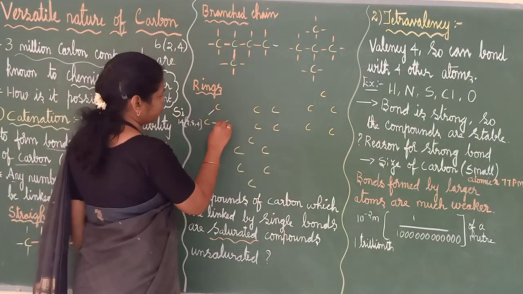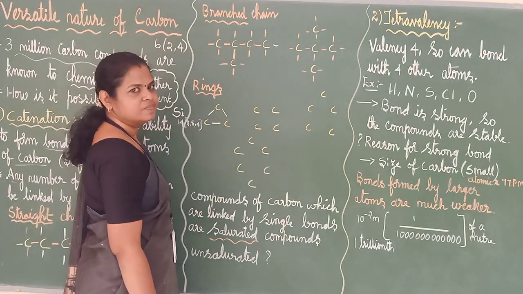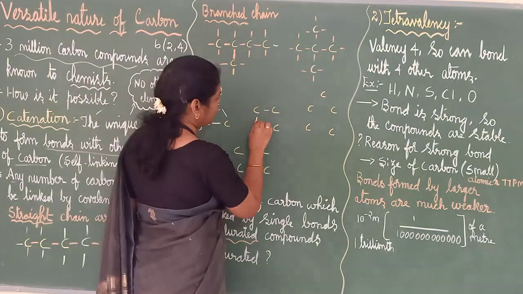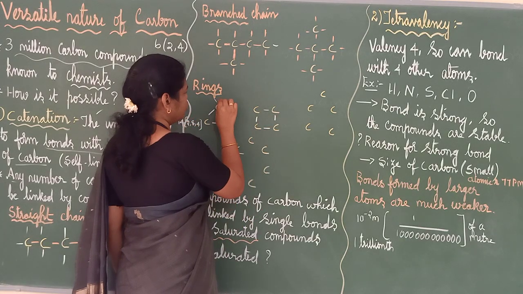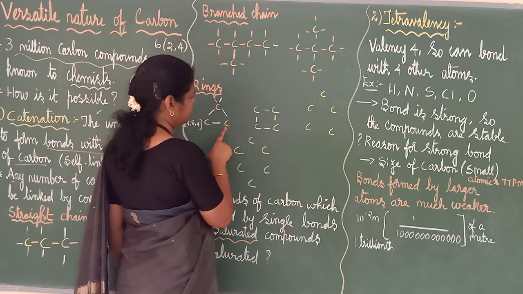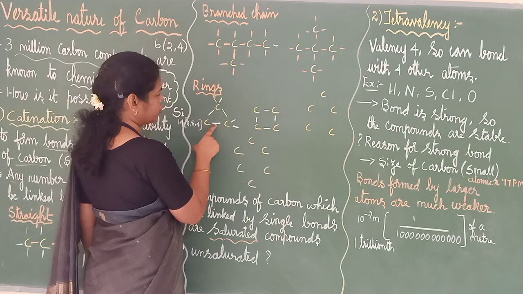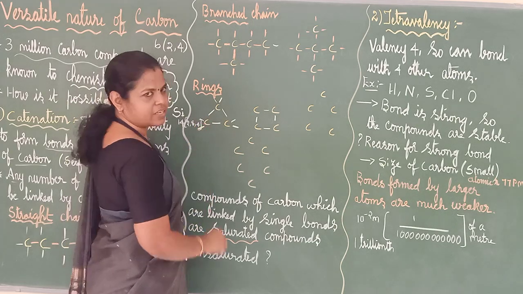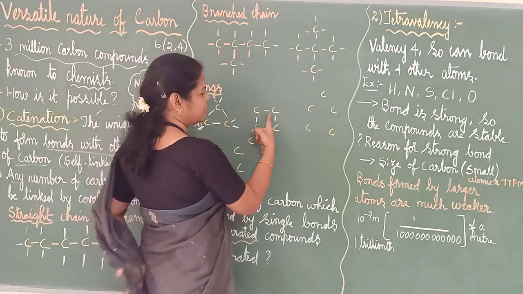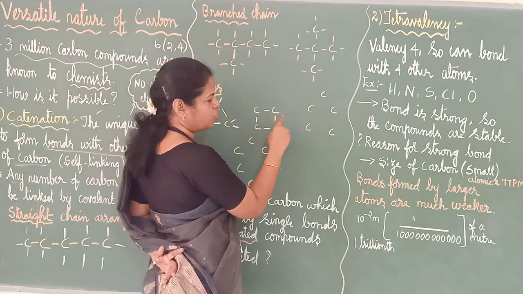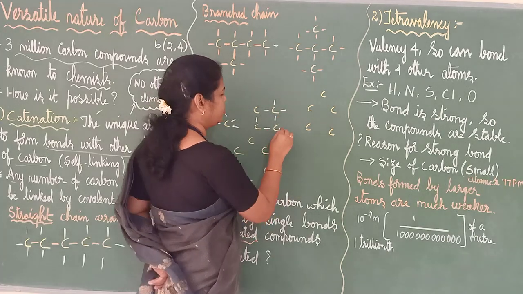See, rings also can be formed. 3 carbon atoms, they have made one ring. Good, no? See here 4 carbons. Here 1, 2, so 2 more can come here. Here also this carbon is having 1, 2, 2 more can come here. For this carbon also 1, 2, 2 more can come here. Okay? You practice it. By practice only you will know how to write this. See for this carbon, here 1, 2 are there. So 1 can be here and 1 can be here. Correct? 4 it should be.